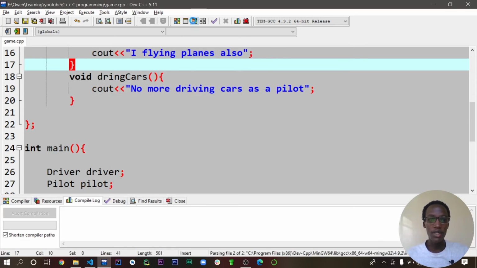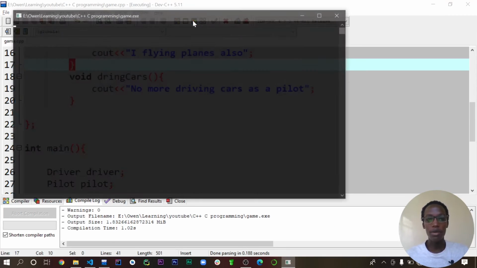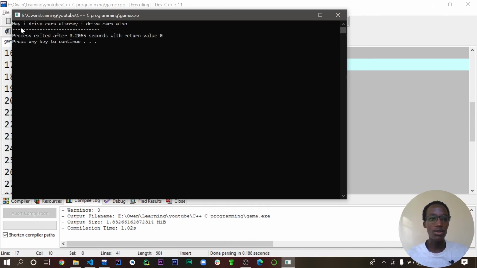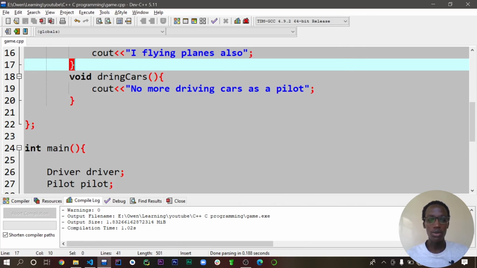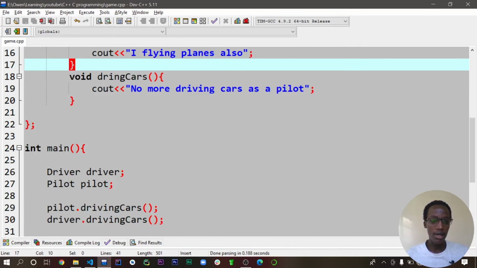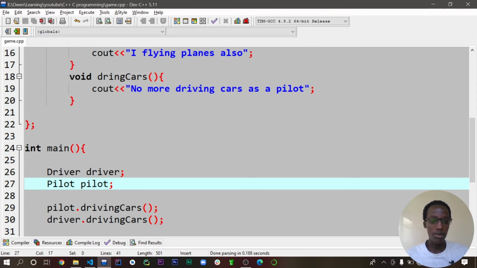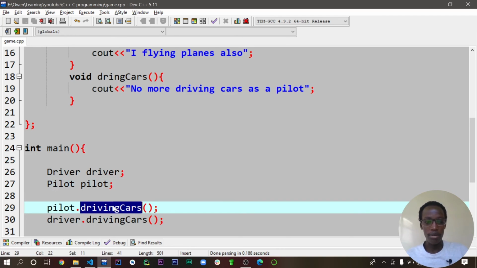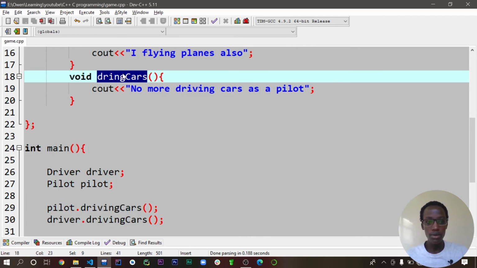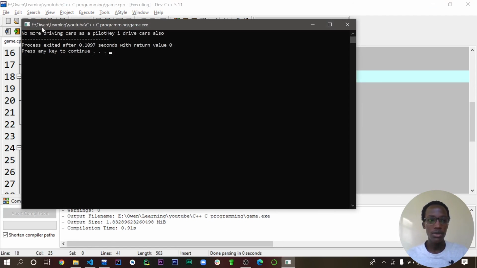Now let's run and see. Let's observe what will happen for the same function. You see now, "Hey, I drive cars also," "Hey, I drive cars also." So let's now check what the pilot's driving cars does. Okay, I think I placed the wrong naming here. Okay, cool. So now let's run. It says, "No more driving cars as a pilot," and "Hey, I drive cars also."